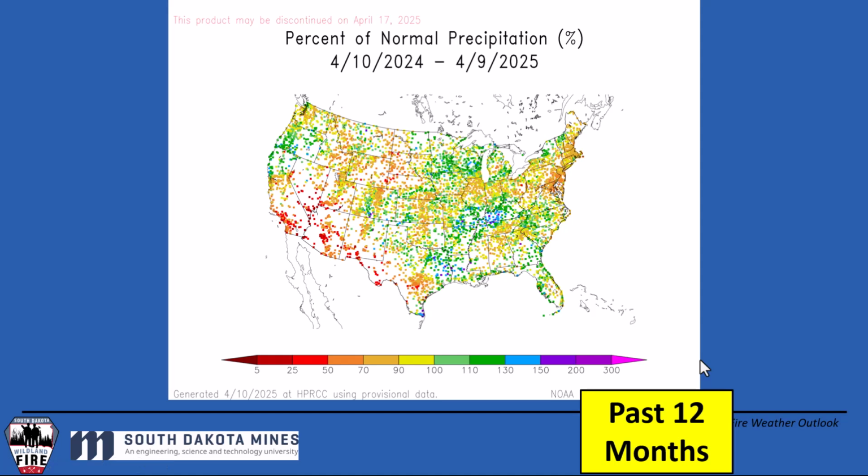So over the past 12 months, this is our percent of normal precipitation. The warm colors are below average precipitation.